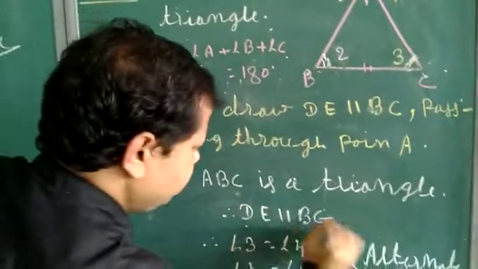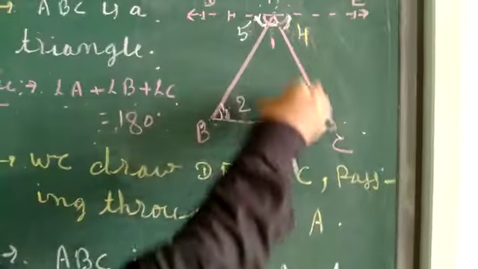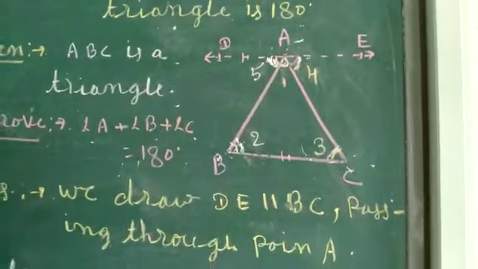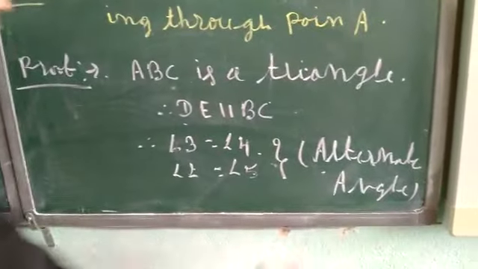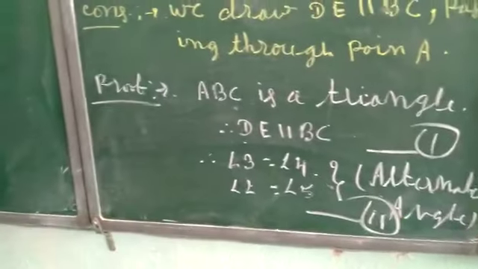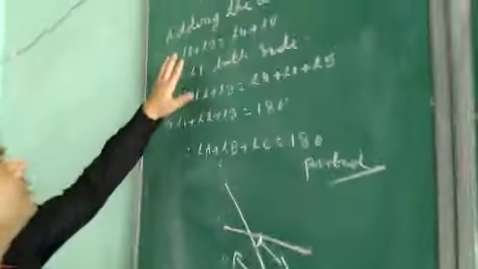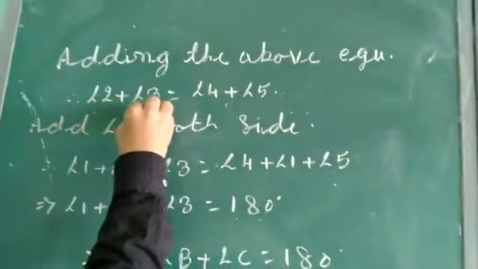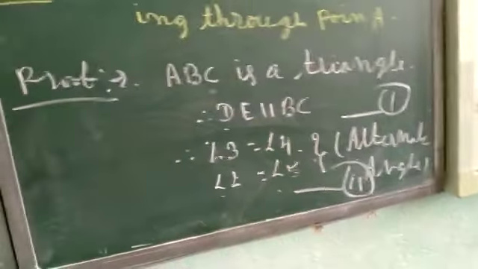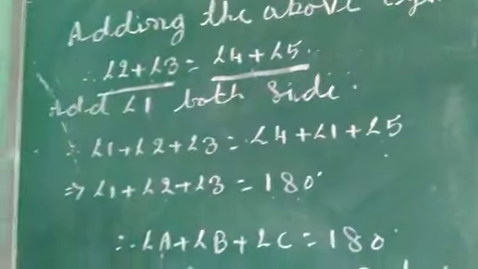Now DE is parallel to BC, so angle 3 is equal to angle 4, because they are alternate angles. Similarly, angle 2 is equal to angle 5 because they are alternate angles. Let us call these equation first and equation second. On adding equation first and second, we get angle 2 plus angle 3 on one side and angle 4 plus angle 5 on the other.